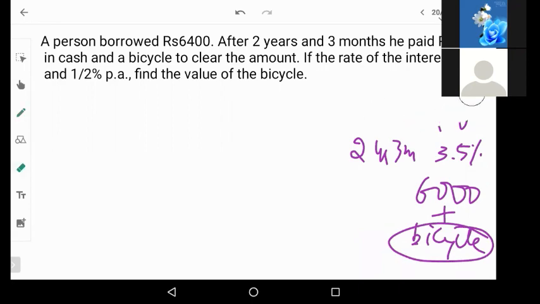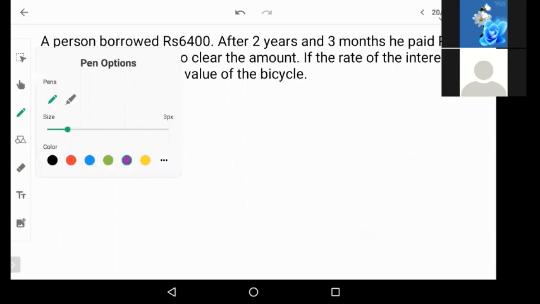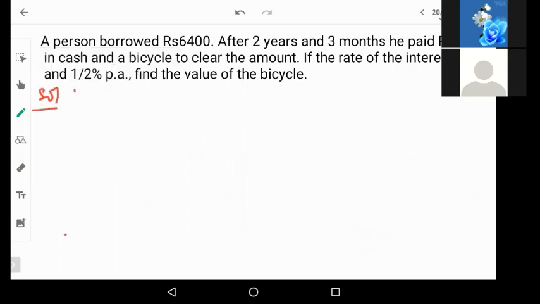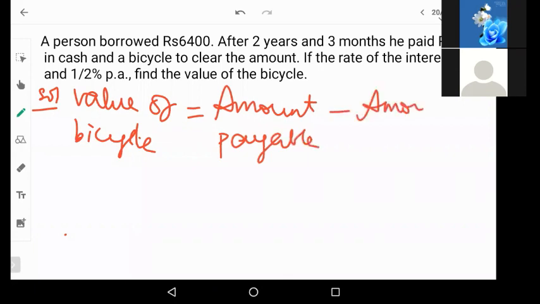So that is the question. Now let us start solving it. Firstly, solution: the value of the bicycle, you can say, is the amount payable minus the amount paid in cash. He had borrowed 6,400 before 2 years, 3 months.